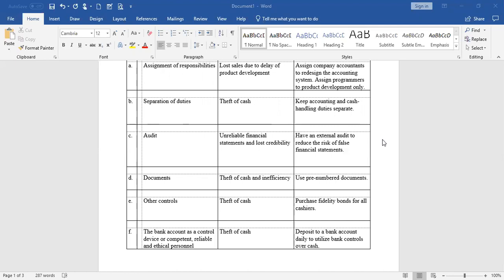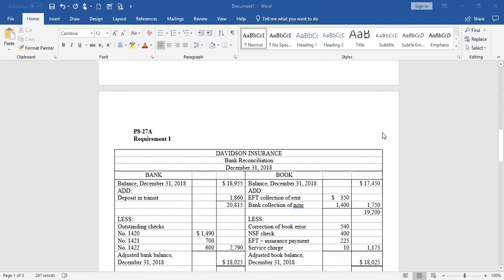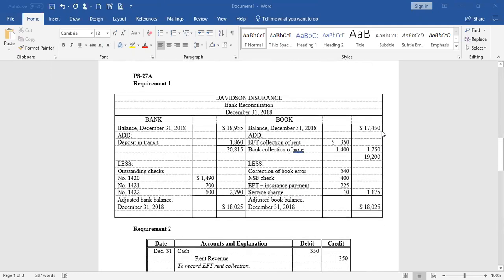Speaking of internal controls over cash, let's take a look at our problem 827A now. In problem 827A, we are going to complete a bank reconciliation, or you might refer to it as balancing your checkbook. In accounting, we call it the bank reconciliation. And think about this.